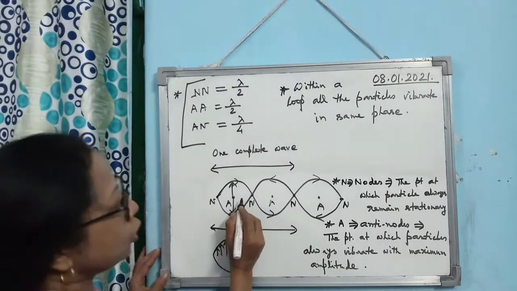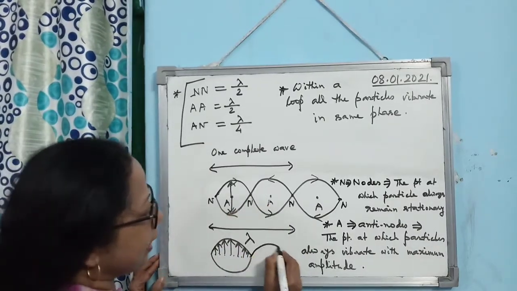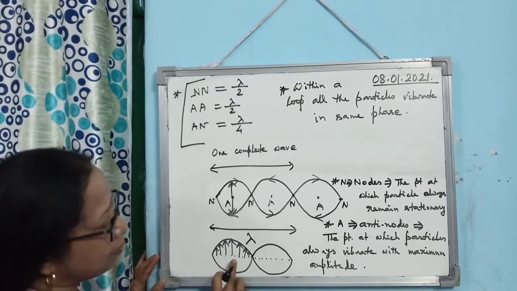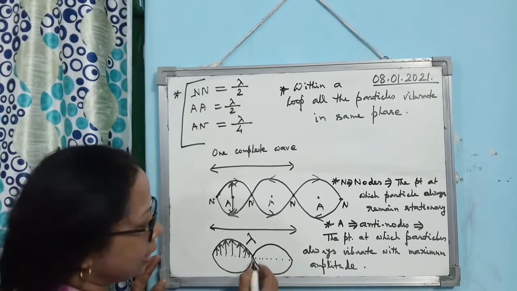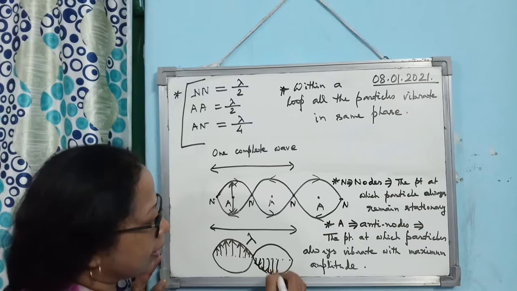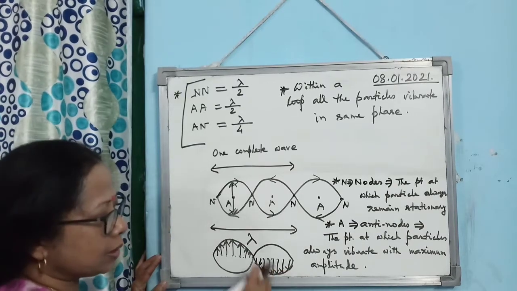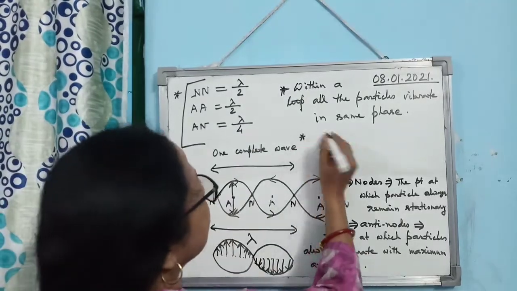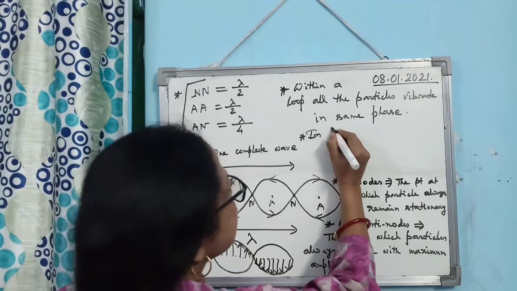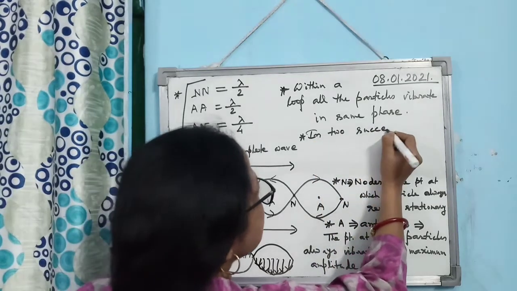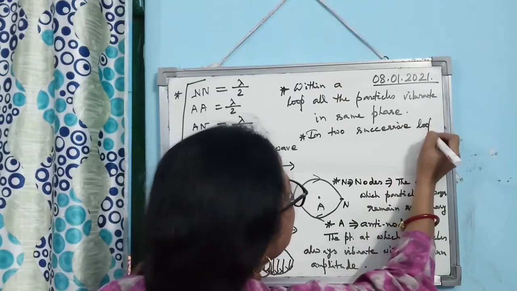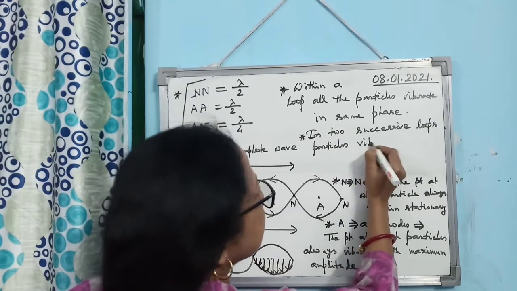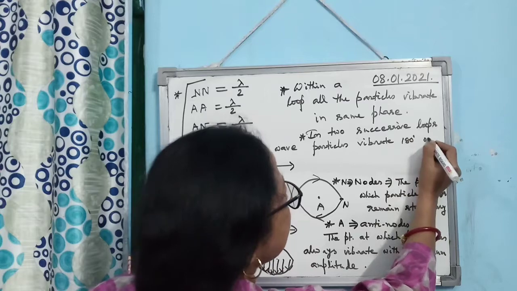Clear? Next one. If you consider two successive loops, then the particles vibrate in opposite phase. Means if in this loop the particles are vibrating up, what will happen in the next loop? All the particles will vibrate just opposite, 180 degree out of phase, means they will vibrate in the downward direction. Okay. So if you consider two successive loops, particles vibrate 180 degree out of phase.